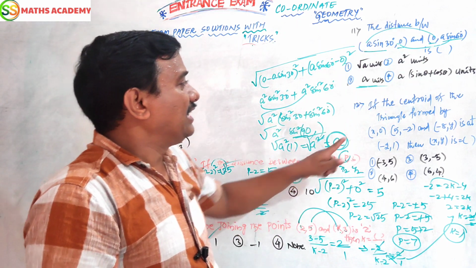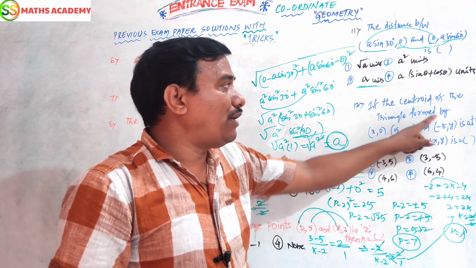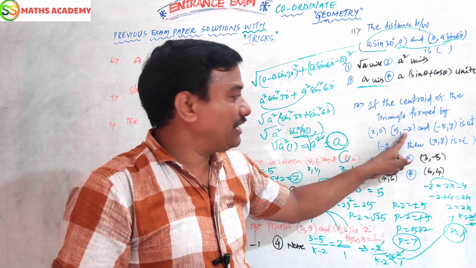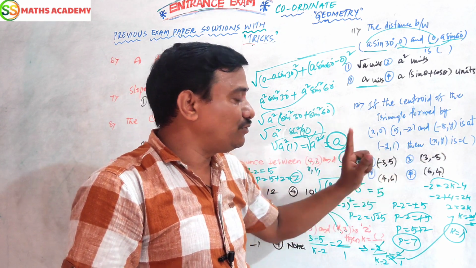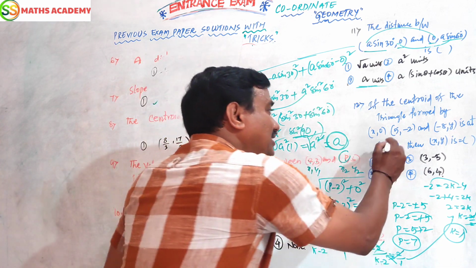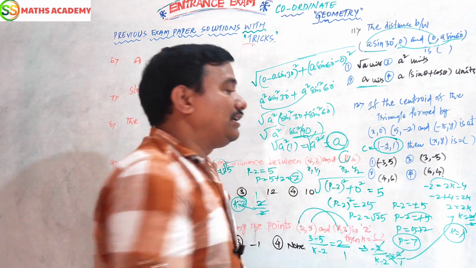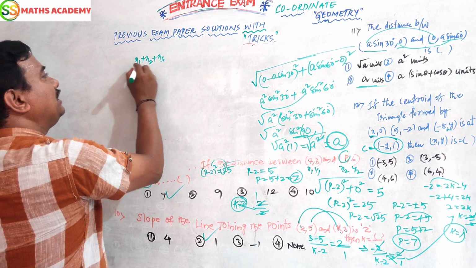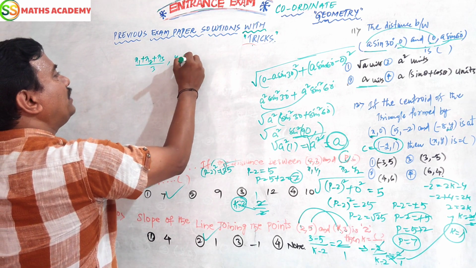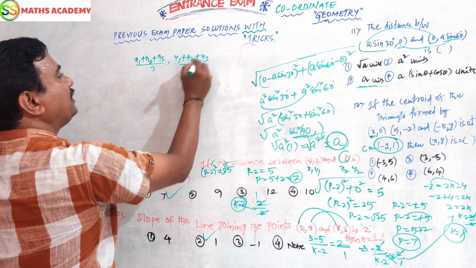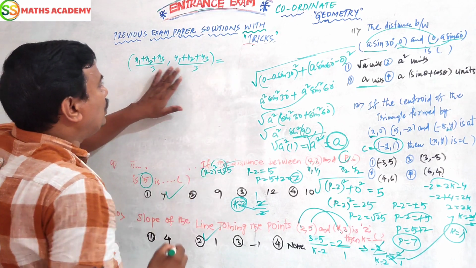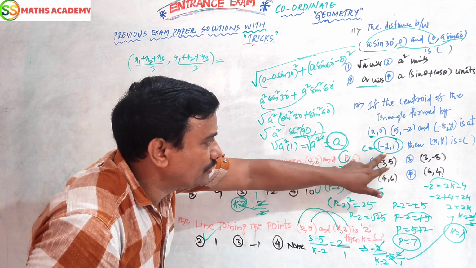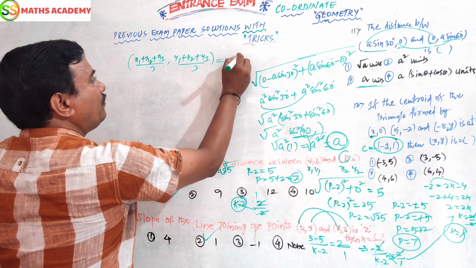Remember. Next: if the centroid of the triangle formed by x, 0, 5, minus 2 and minus 8, y is minus 2, 1. That means this is the centroid. Just apply the formula: x1 plus x2 plus x3 by 3, y1 plus y2 plus y3 by 3. This value is given: minus 2, 1.